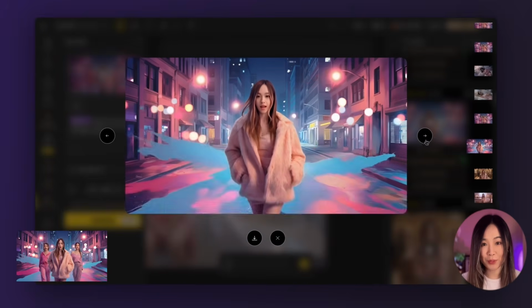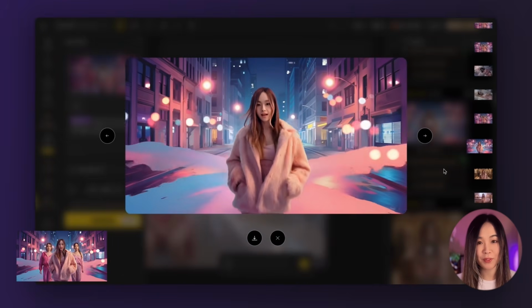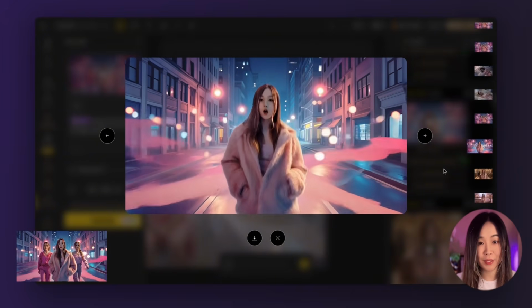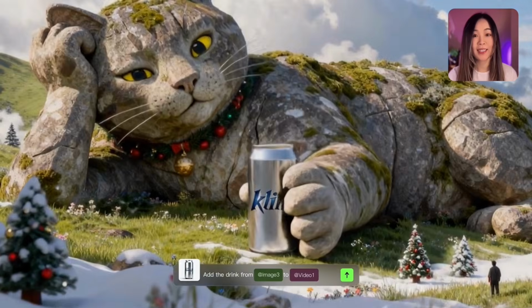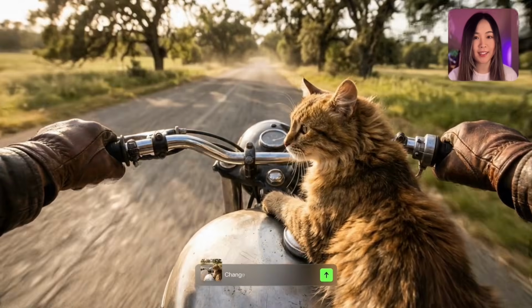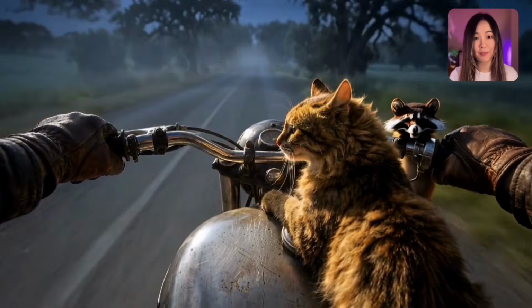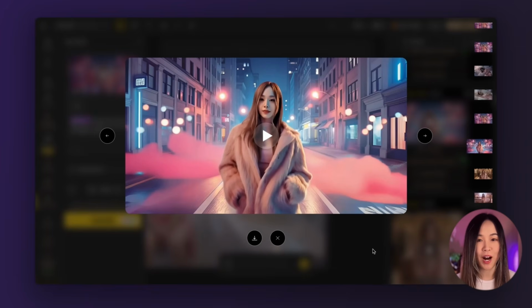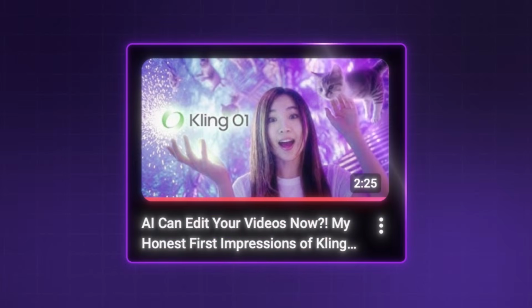And you can see that the 2 women are successfully removed from the video, and also the missing part that was blocked by the woman is seamlessly filled in. Models like Kling 01 can do more than just removal. You can use them to swap objects, change visual style, adjust motion, and make targeted edits that used to require a lot of manual work and technical expertise. If you want to explore more on what Kling 01 can do, you can check out this video after this one.